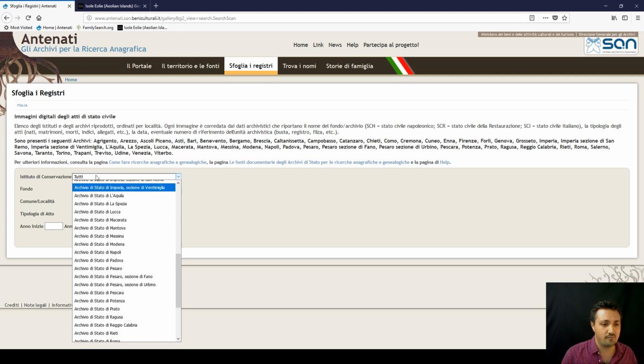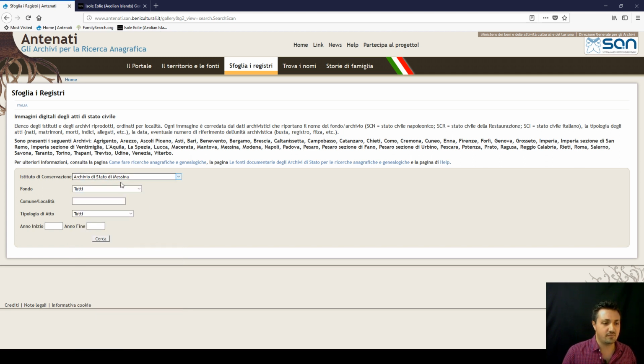Where it's got here tutti, you go down to Messina, that's fine, and the fondo is like the area of records, but the date of the records you can choose here. So those of the Napoleonico normally range from 1809 to 1819, if that wasn't clear. Then you've got the Restaurazione from 1820 to 1860. And then you've got the Stato Civile Italiano from 1861 to 1866. So it depends what type of records you're looking for. You can find them there.